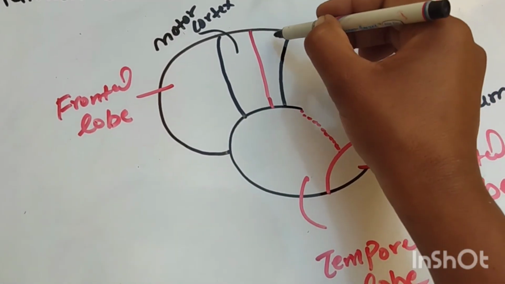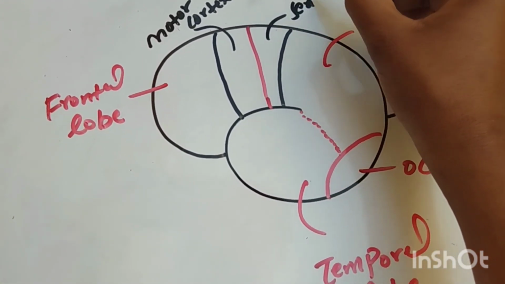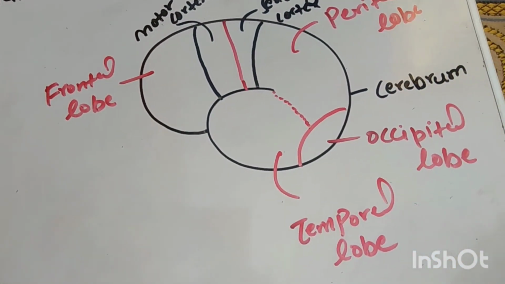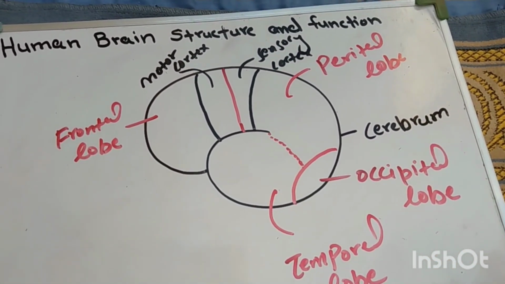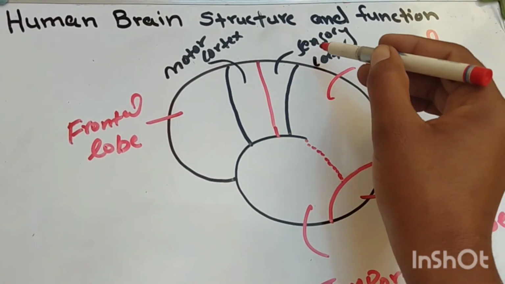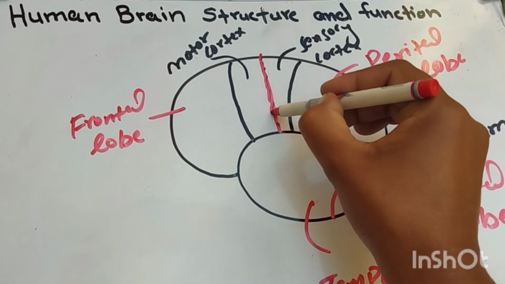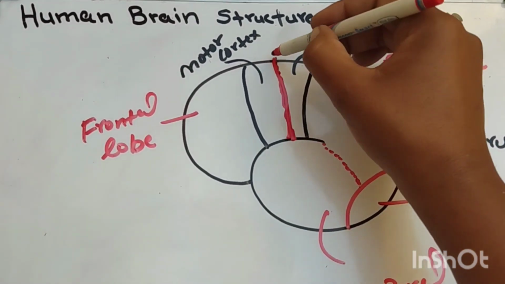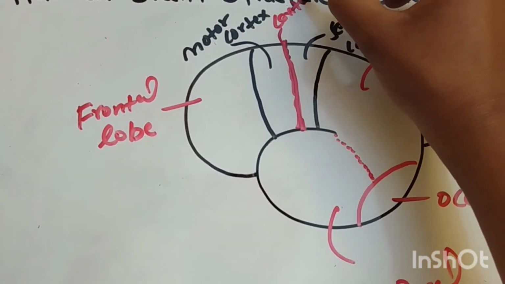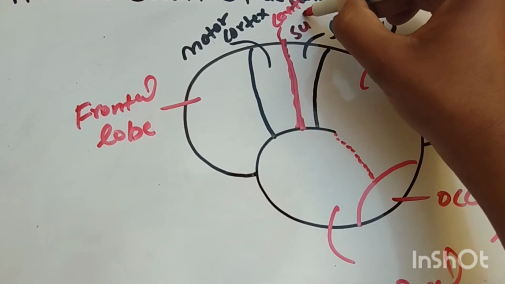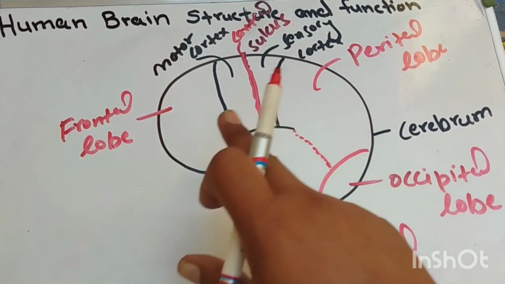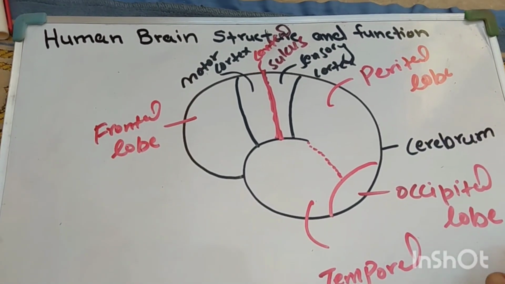In front of the parietal lobe is the sensory cortex. The sensory cortex controls our body sense. So the motor cortex and sensory cortex are separated from each other with the help of the central sulcus. The central sulcus separates the sensory cortex from the motor cortex.